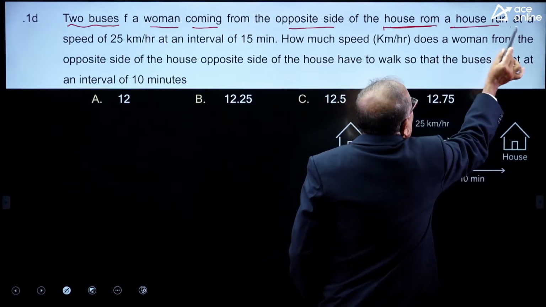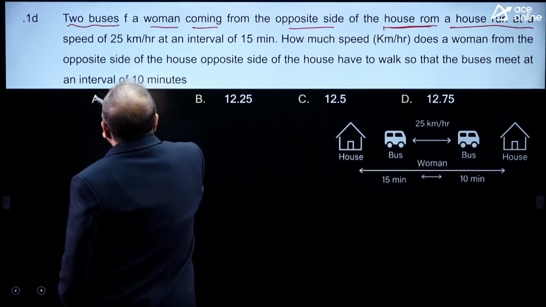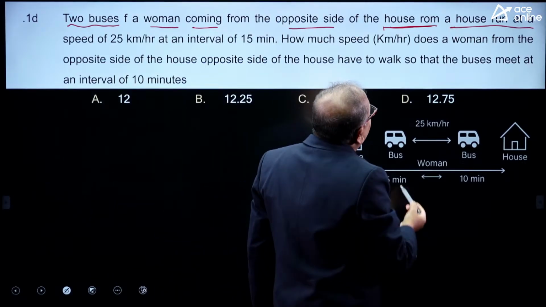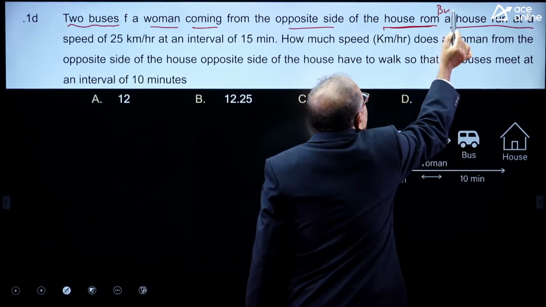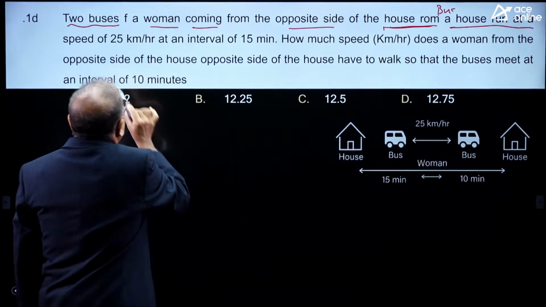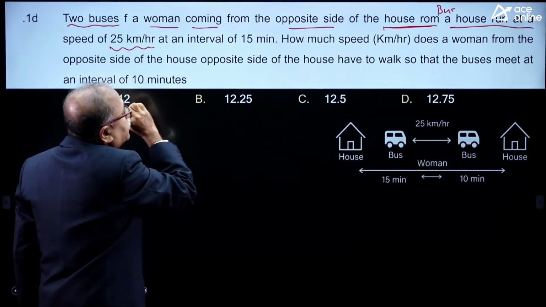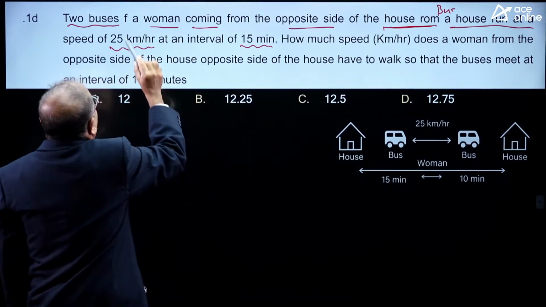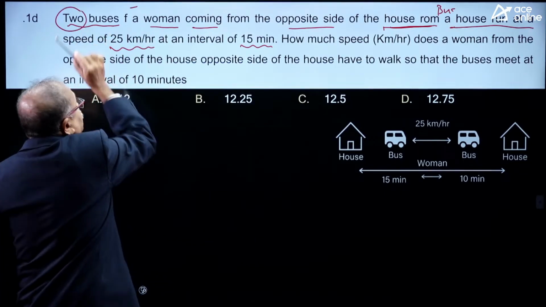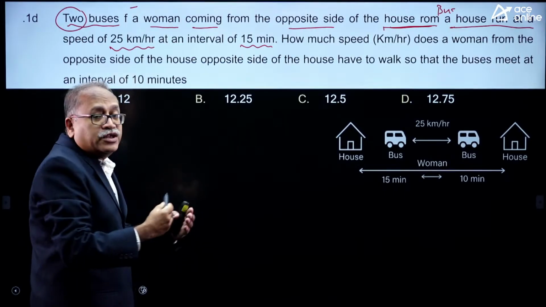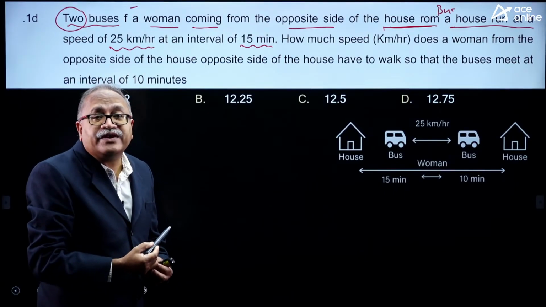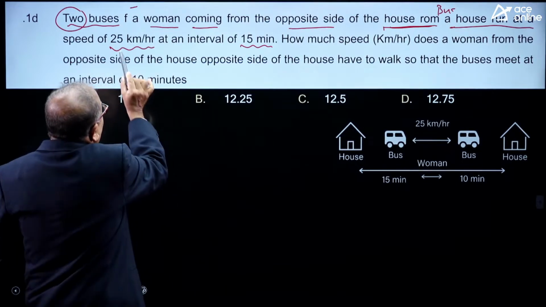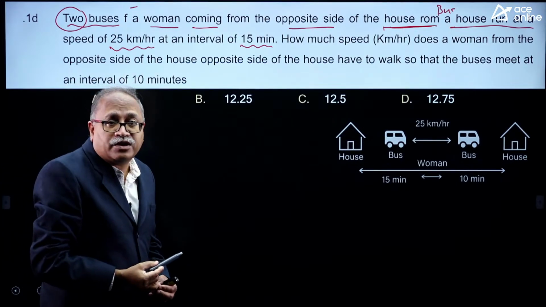The bus runs at a speed of 25 kilometers per hour at an interval of 15 minutes. Here there are two buses. They start at an interval of 15 minutes and the speed of the buses is 25 kilometers per hour.